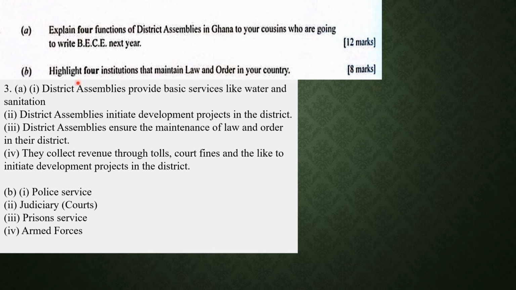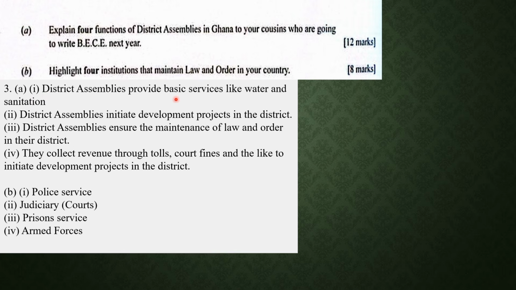Now, district assembly is the administrative wing at the district level. So when we take governance, it is in 3 sections. We have governance at the central level, governance at the regional level, and then governance at the grassroots or the district level. So the district assemblies play an active role in the district.